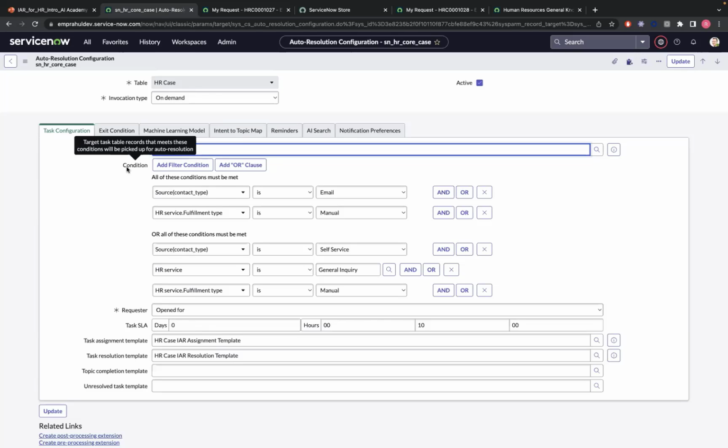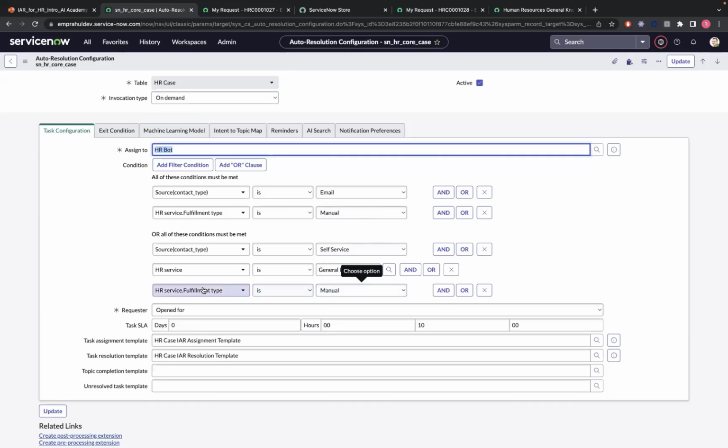And then coming to the conditions. Right now, out of the box, IA for HR expects the source of these HR cases to be either email or self-service. That's one. And also the type of HR cases: the fulfillment type is manual.